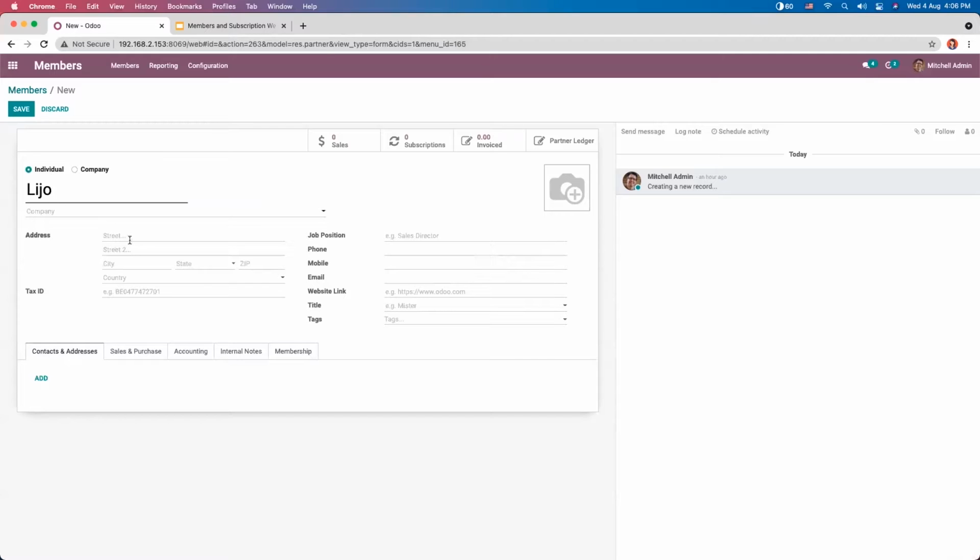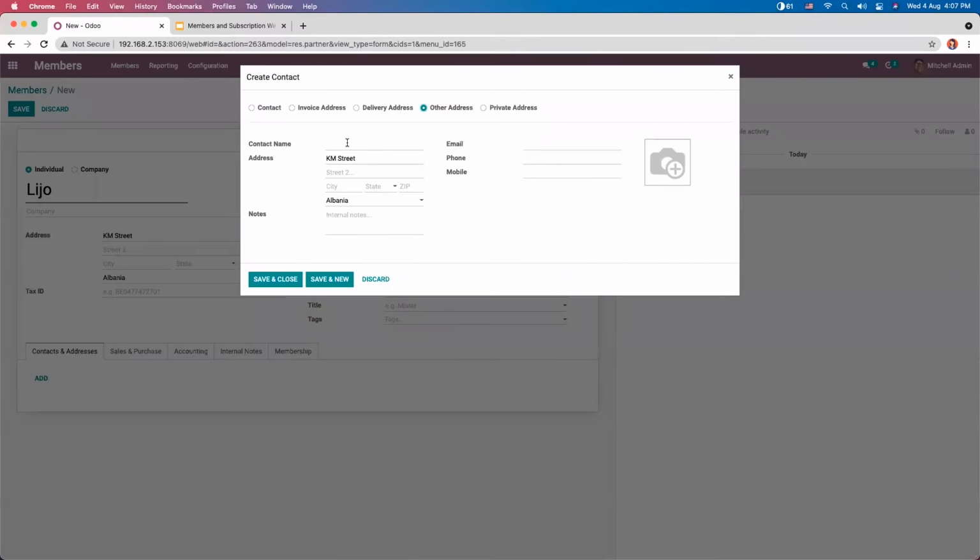So provide the name, address. You can add the country, state, tax ID, and a lot of details including job position, phone, mobile, email. Then you can provide title, some tags. And below you can add contacts and addresses for this member.